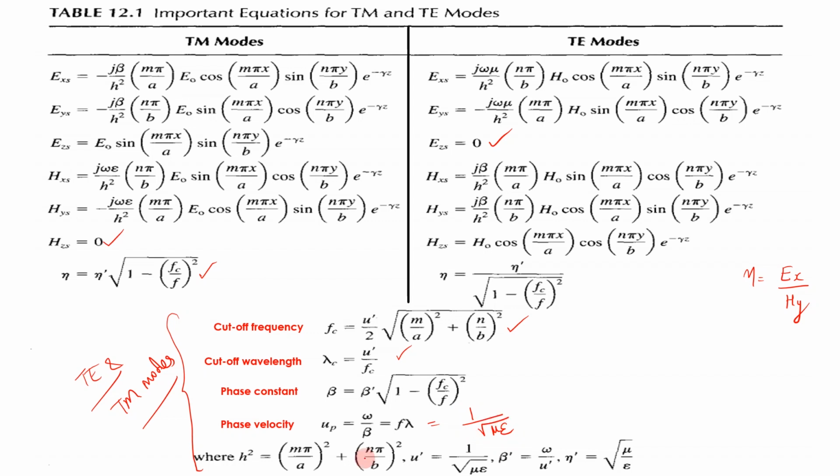Okay, and what is h square? H square is equal to m pi by a the whole square plus n pi by b the whole square. And eta dash value is equal to square root of mu by epsilon. In both cases, eta dash is square root of mu by epsilon. So these are the equations which you should learn. In case of TE and TM mode, this table will be useful because you can compare and learn all the equations.